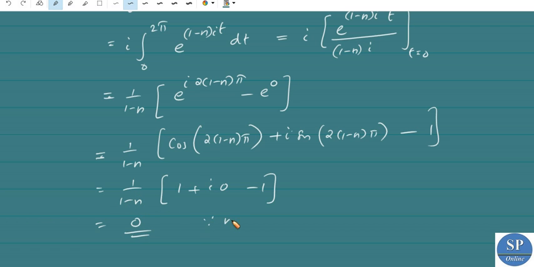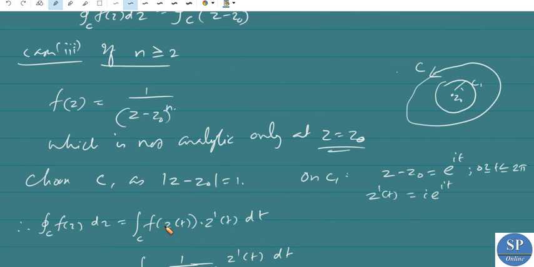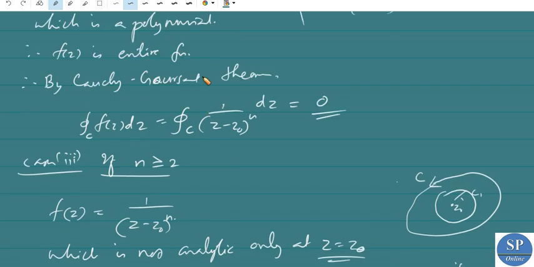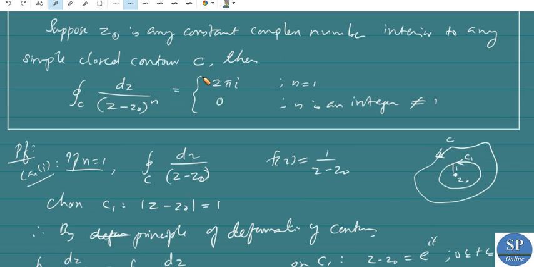This is 0 because n is not equal to 1. Since n is not equal to 1, 1 - n is not equal to 0, so this is a non-zero number. So this integral is equal to 0 when n is greater than or equal to 2, where n is an integer. So we can conclude that if n is equal to 1, then this integral is equal to 2πi, and if n is an integer not equal to 1, then this integral is equal to 0.